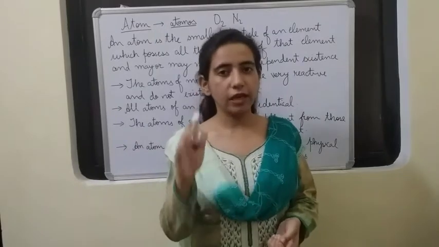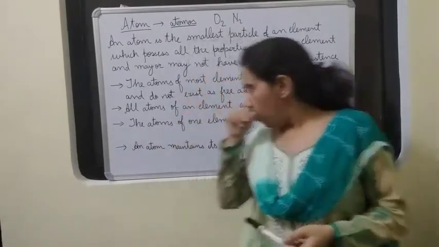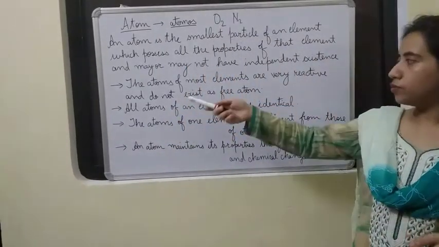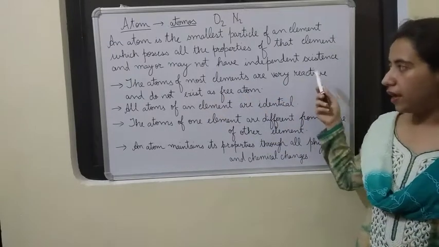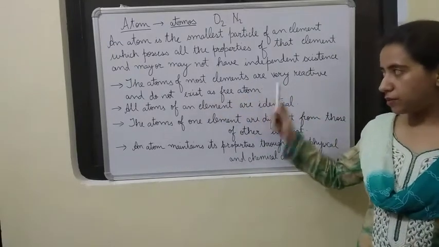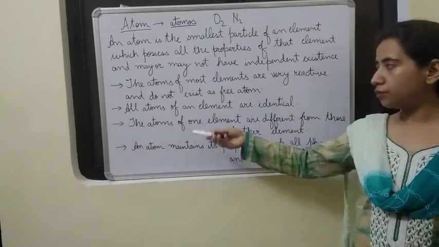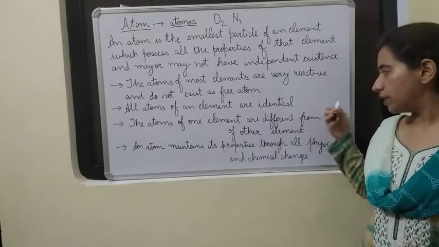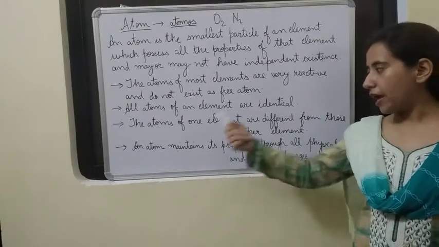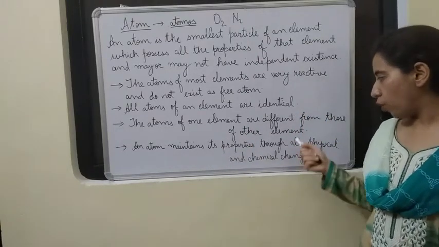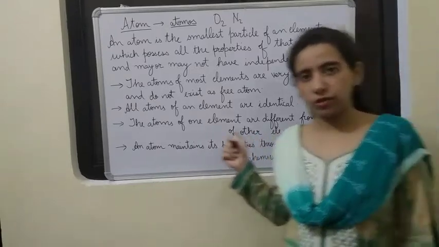Let us have a quick recap of all the points. The atoms of most elements are very reactive and do not exist as free atoms. All atoms of an element are identical. The atoms of one element are different from the atoms of the other element. An atom maintains its properties through all physical and chemical changes.